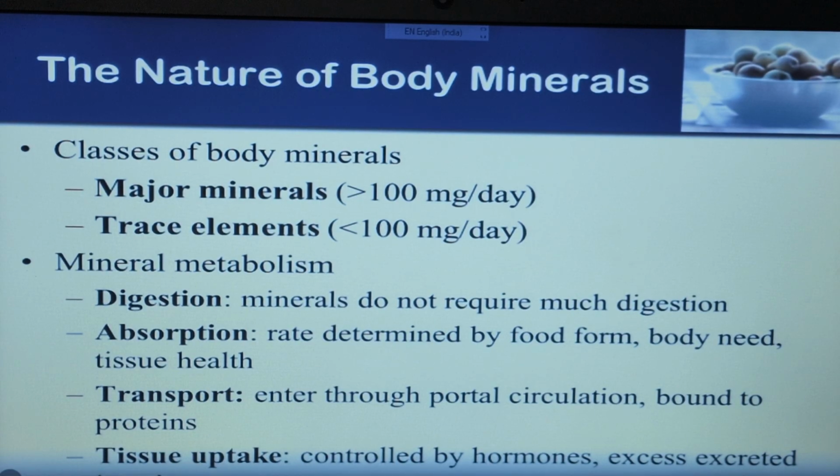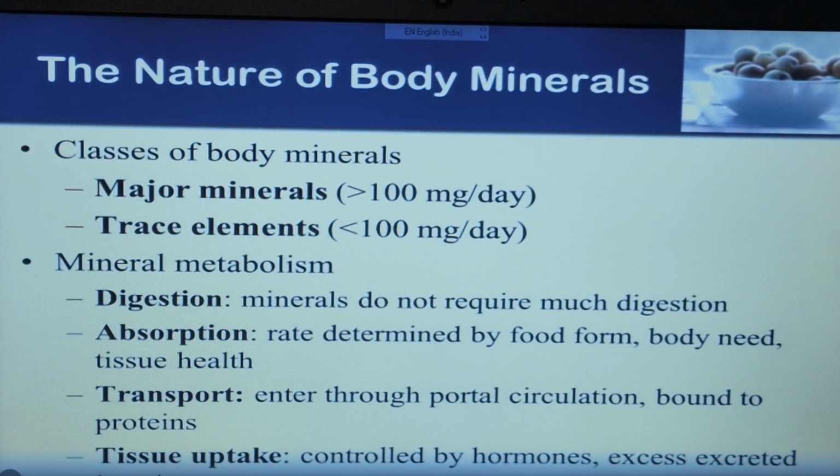Next, the nature of body minerals. What is the nature of body minerals? I already told you that there are two types of minerals. A mineral that is required in more amount is known as a major element, and a mineral that is required in less amount is known as a trace element.